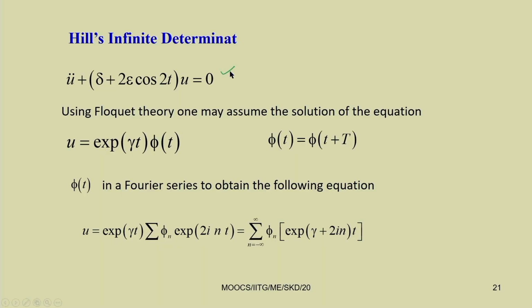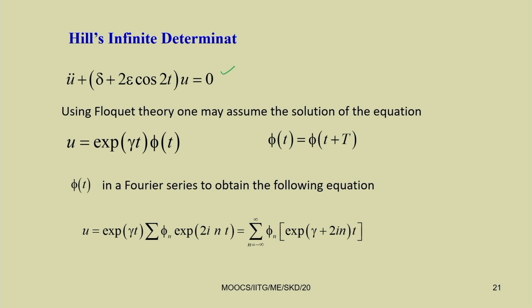Let us see another method to find the instability region in the case of the Mathieu equation. Here we can use Hill's infinite determinant method to find the stability conditions. This is the Mathieu equation. Now we know, by using Floquet theory, we can write u equal to e to the power gamma t into phi(t). We also know that phi(t) is periodic, that is phi(t) equal to phi(t plus T).